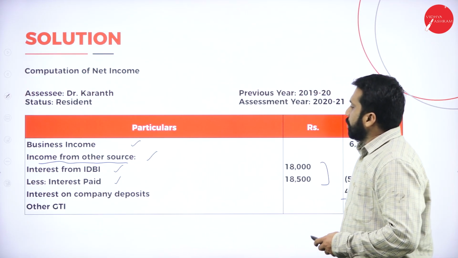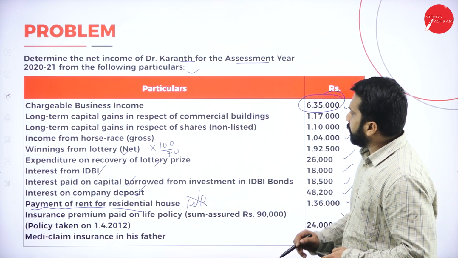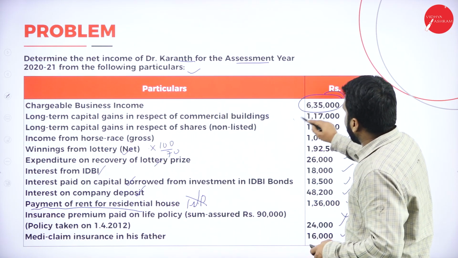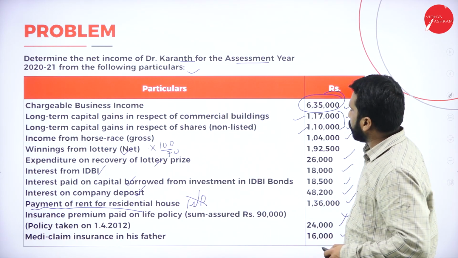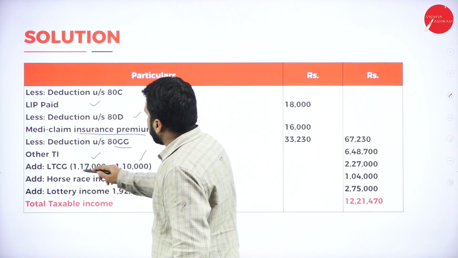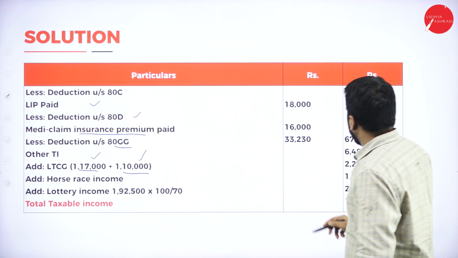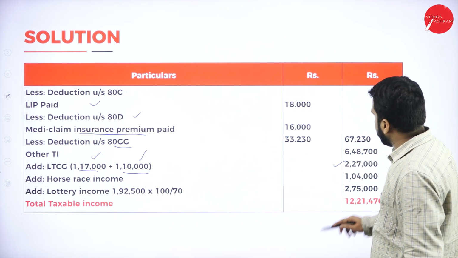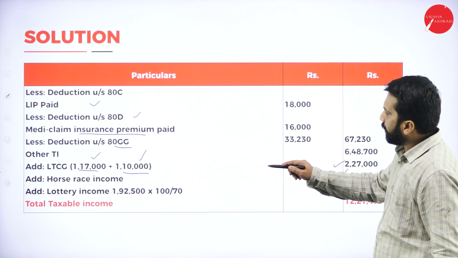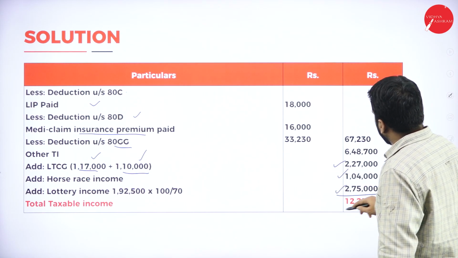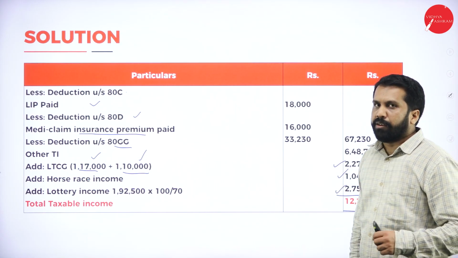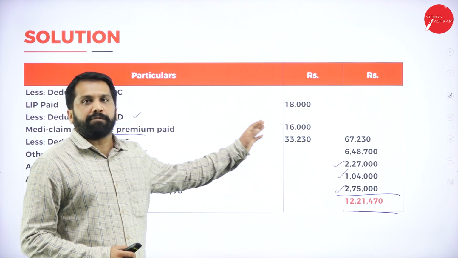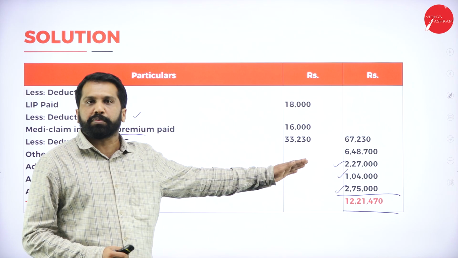Now, where is your capital gain here? See, where is your capital gain? Like long-term capital gain, 1,17,000 and 1,10,000. Take these both. So your capital gain is 2,27,000. Add everything. Your horse race income, take it separately. Add lottery income. Add everything. You got 12,21,470. Very simple.